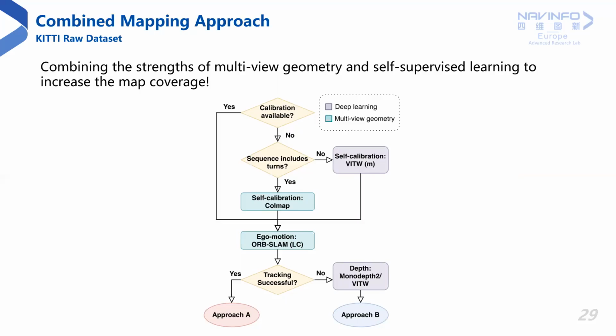Else, multi-view geometry-based approaches are applied instead. For the 3D mapping, we first attempt ORB-SLAM-based ego motion estimation, which, if successful, outputs the traffic sign positions through approach A. However, if the SLAM trajectory tracking fails, monocular dense depth maps are computed to apply approach B for mapping the traffic sign positions.